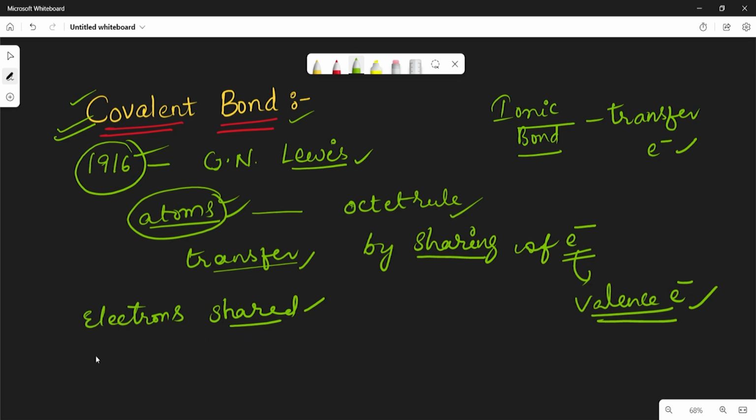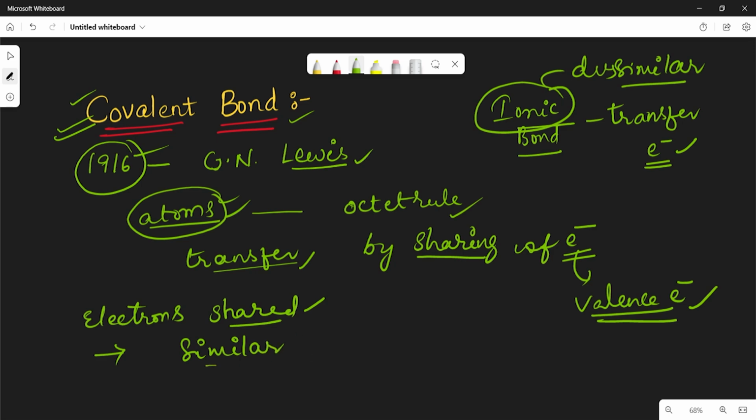So here we have to remember one more point. In the ionic bond we discussed that the ionic bond is formed between two dissimilar atoms. But the covalent bond is formed mainly between similar atoms. So for example H2, F2, N2, O2.